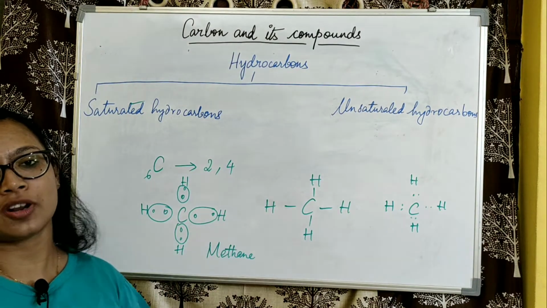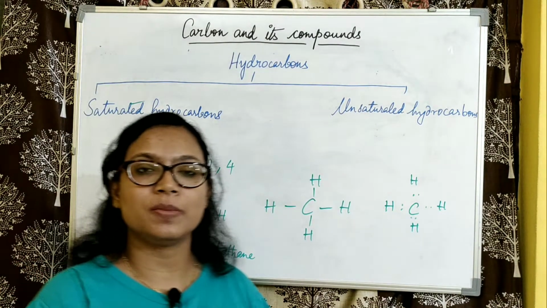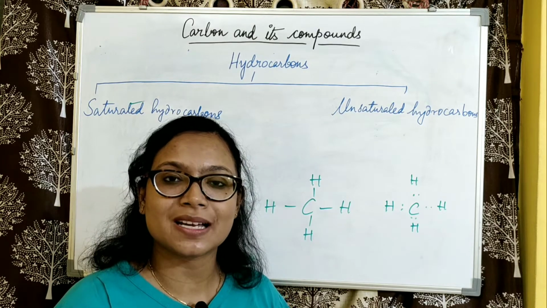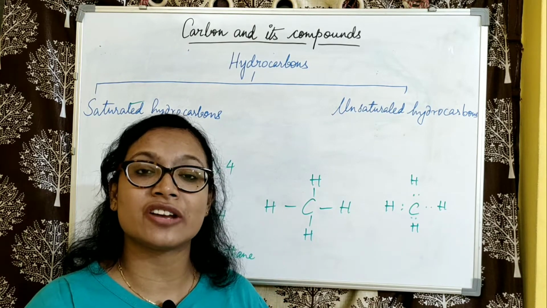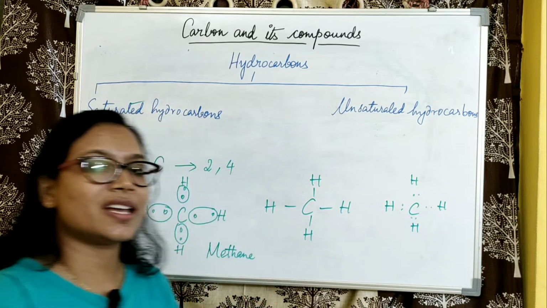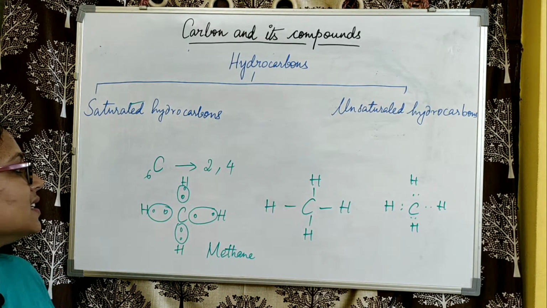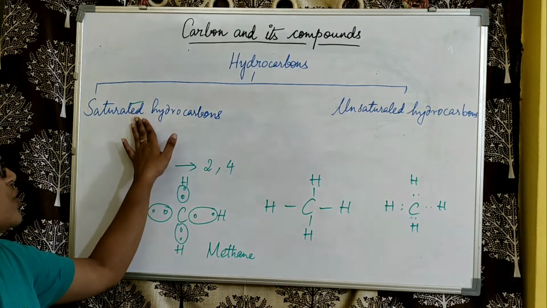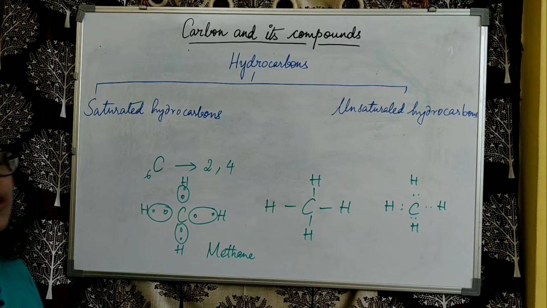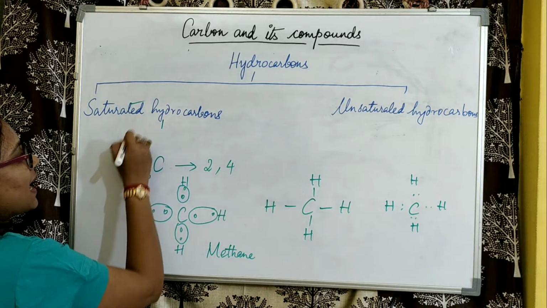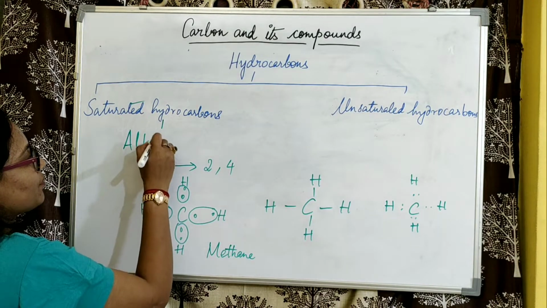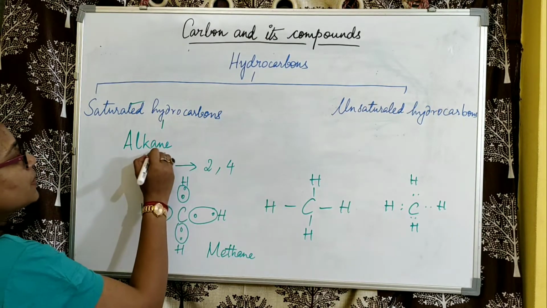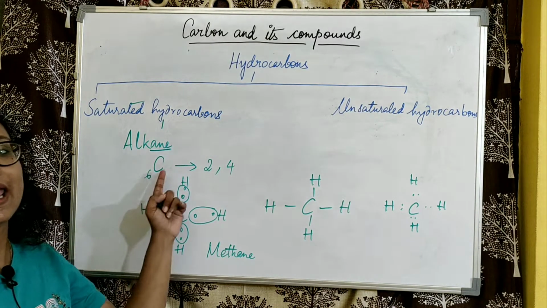Such a huge number of hydrocarbons cannot be remembered or memorized, so there must be a general formula. These compounds are referred to as alkanes, that is, saturated hydrocarbons can be further categorized as alkanes. All the saturated hydrocarbons hence end with ane.